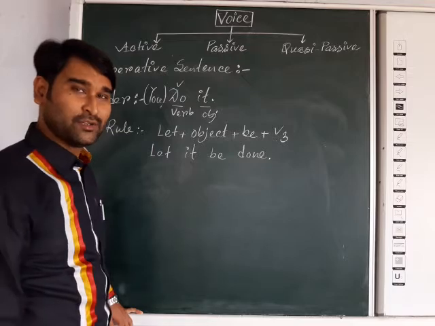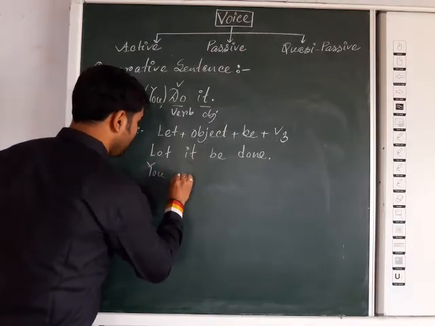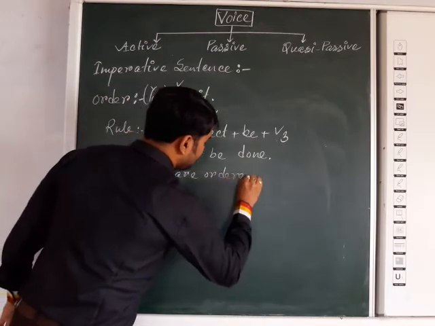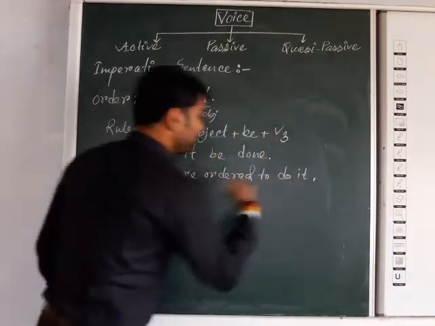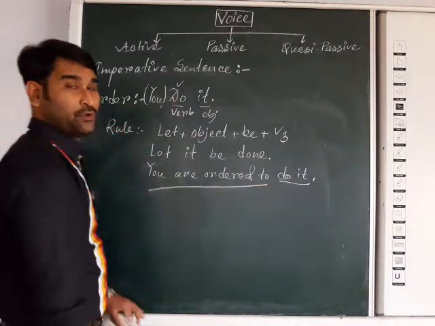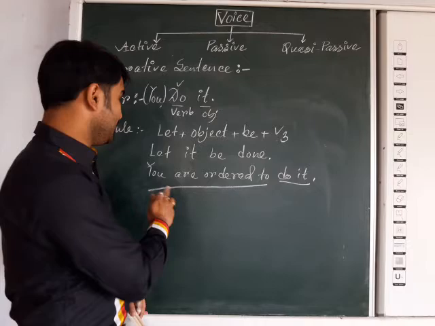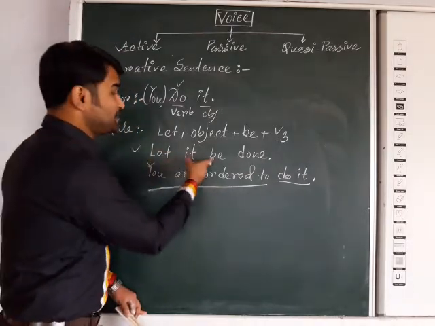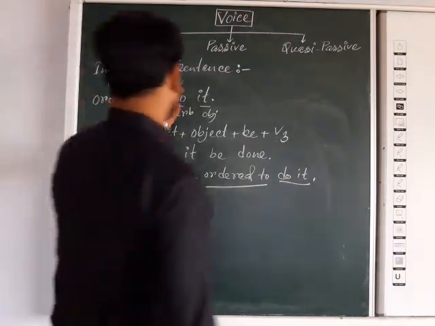Okay, understood? Or you may give another answer: you are ordered to do it. It is the simplest way. Only you write you are ordered to, because in case of an order, if you think that it is an order, then you write you are ordered to do it. Or the best answer will be let it be done. Understood?